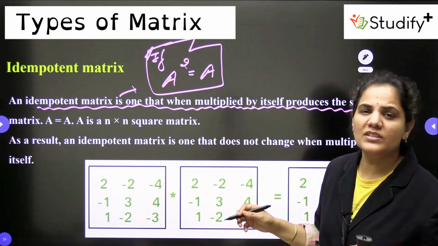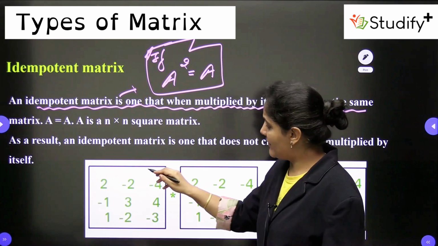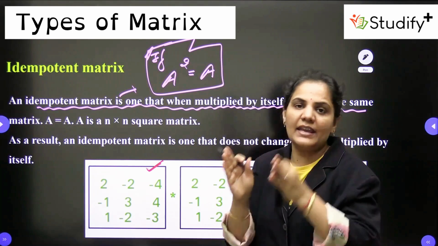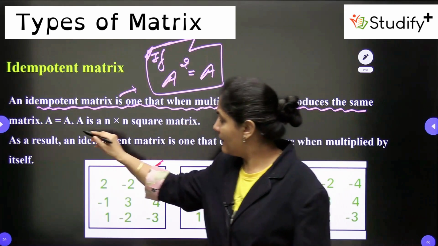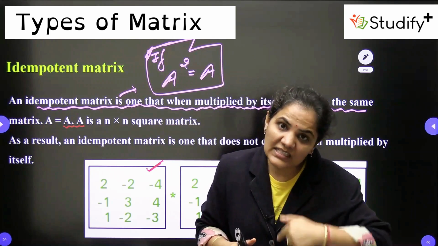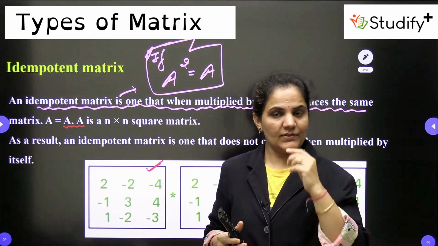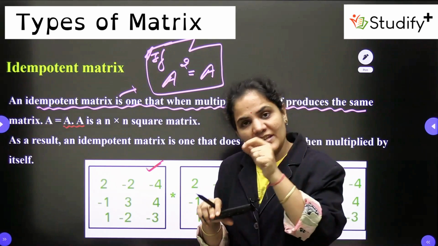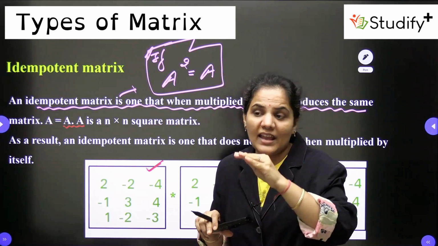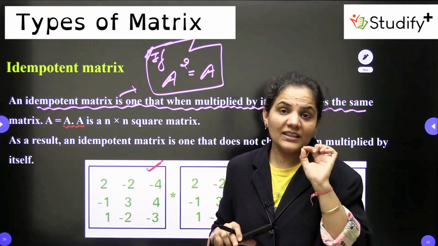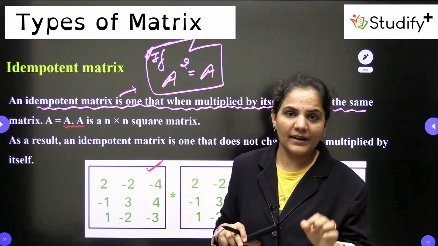Now what is the meaning of A square is equal to A? It means if I have a matrix A, my dear students, and I multiply the matrix A by A only, then the result should be A again. If I multiply that matrix with the matrix A itself and I get the result as matrix A, itself only, then that is called an idempotent matrix.